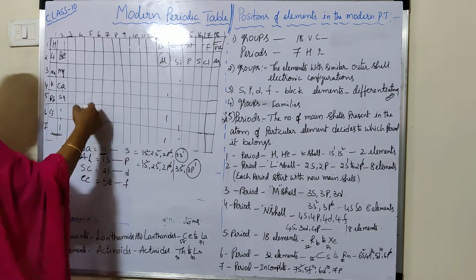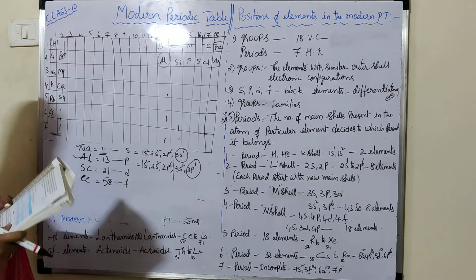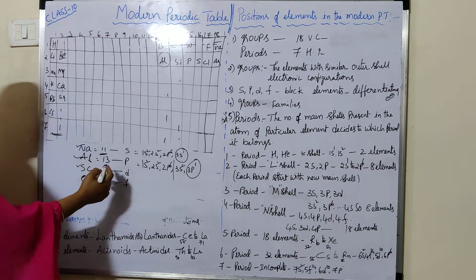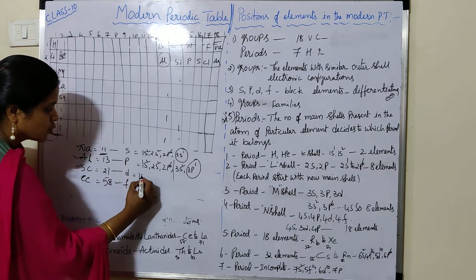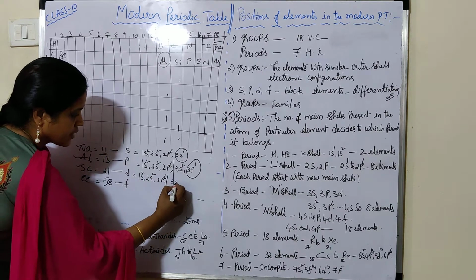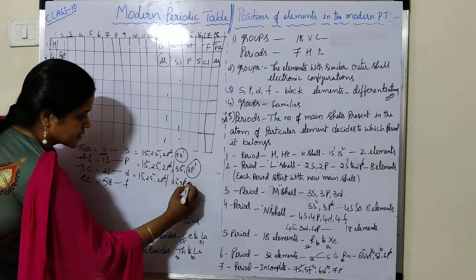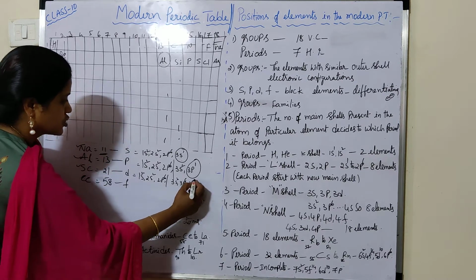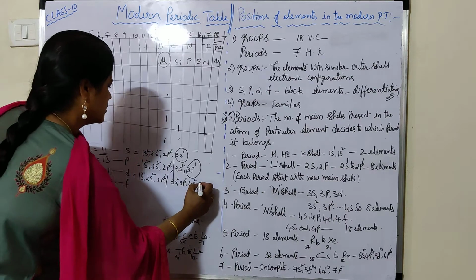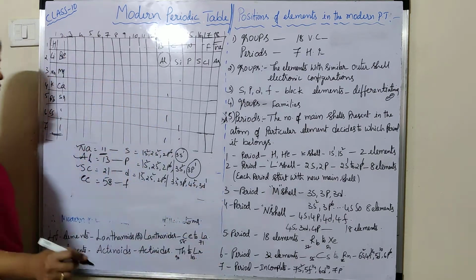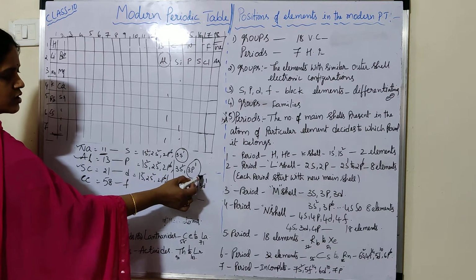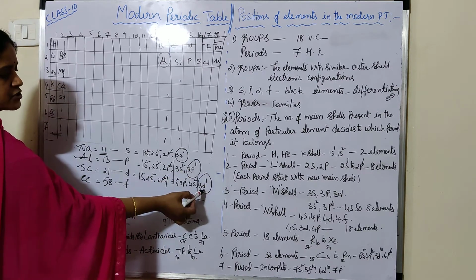Like that, if you take in the middle, scandium is there. Scandium, its atomic number is 21. So 1s2, 2s2, 2p6, 3s2, 3p6, 4s2, 3d1. So the last electron enters into D orbital.